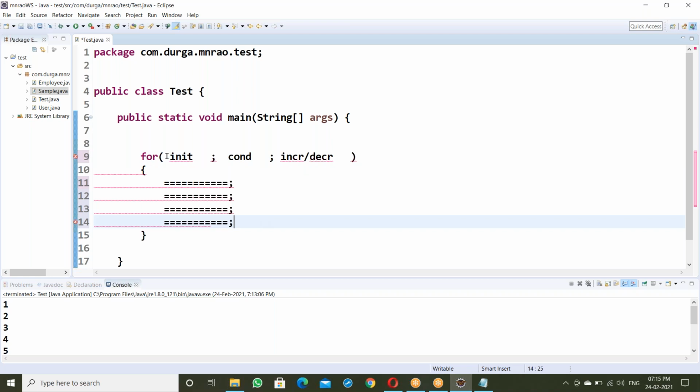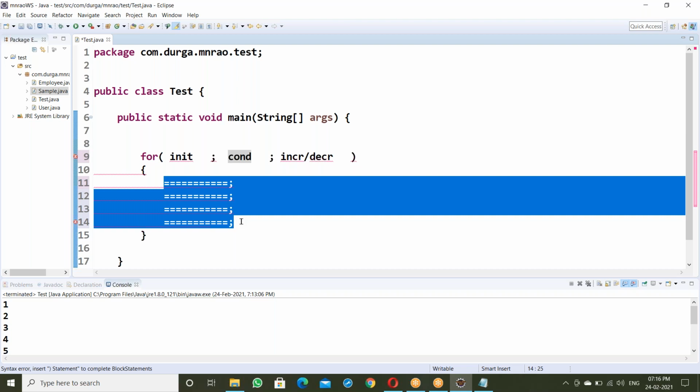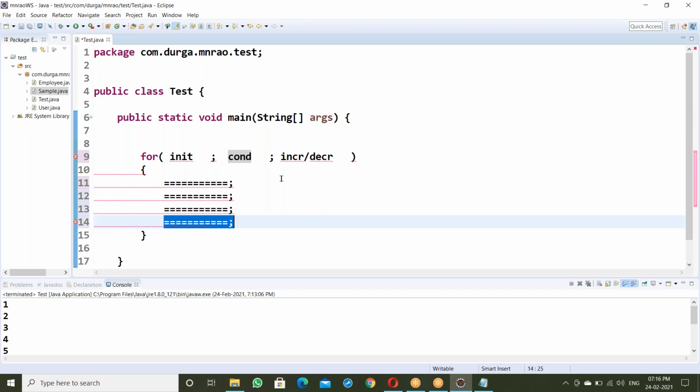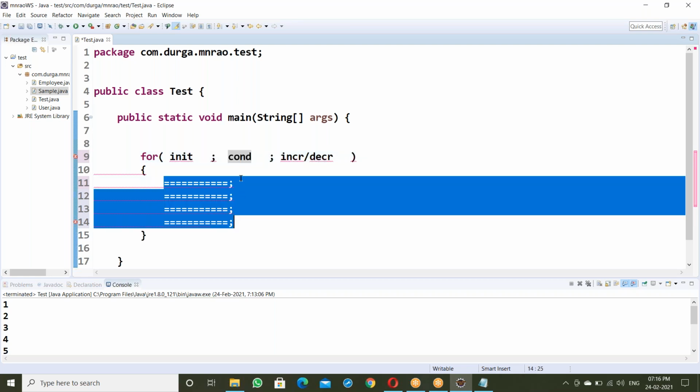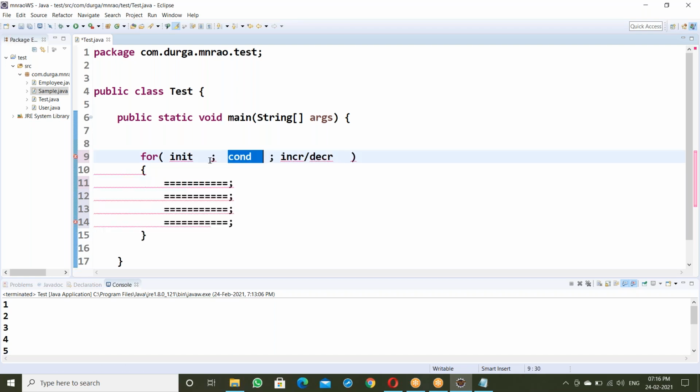So first initialization, then checking the condition. Condition is true, so these statements execute. After finishing the last statement, it goes to the increment or decrement part. Next, again it comes to the condition, again to the same statements. Suppose the condition is false, it stops. Now, 1 to 10.